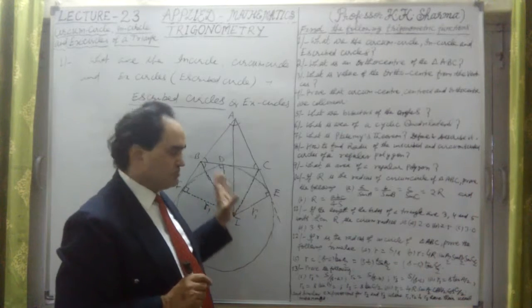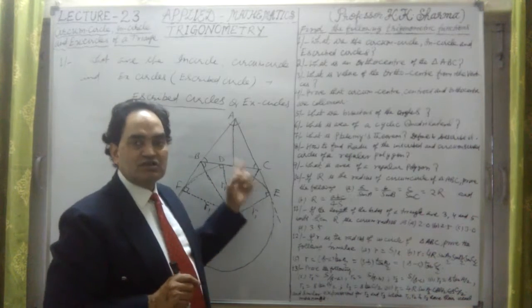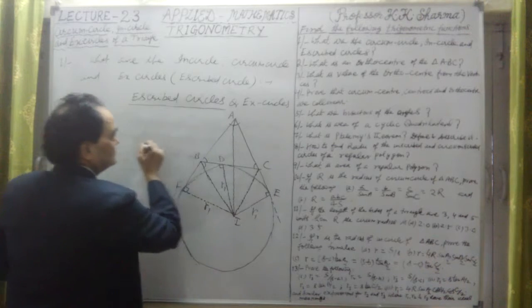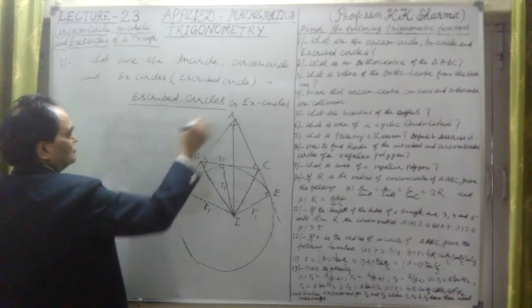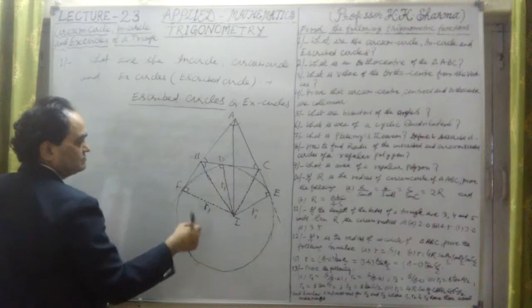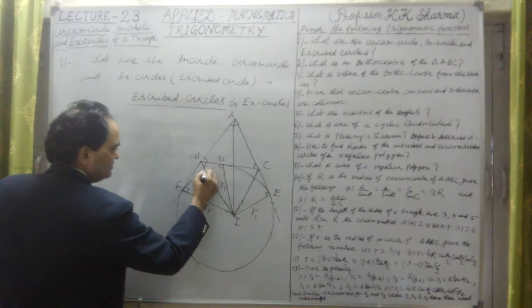Okay, the same kind of figure will be there, but this one is the S squared circle. So let me describe what is the S squared circle. There are three circles obtained in this way. This is the first circle we have obtained here.